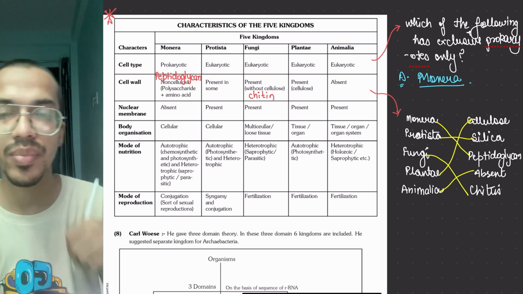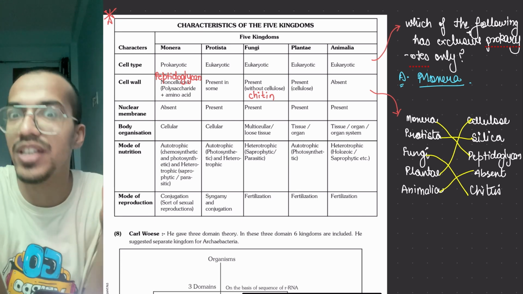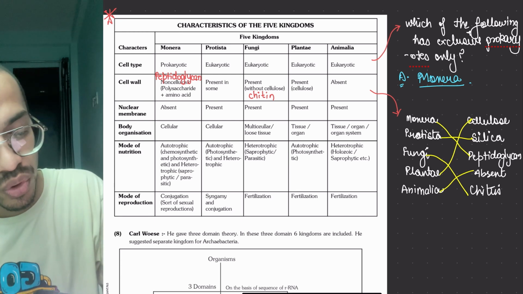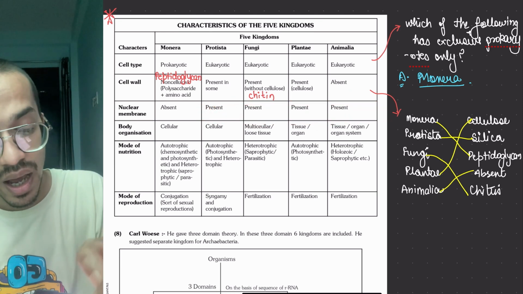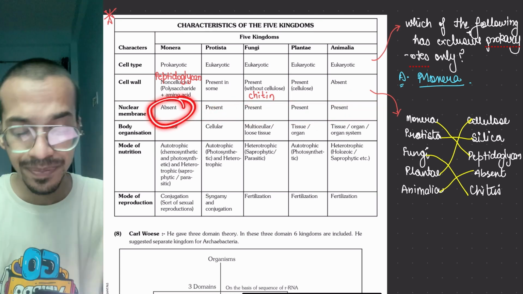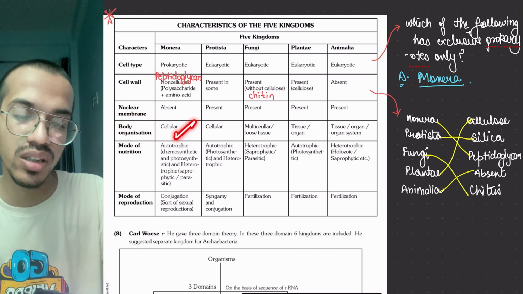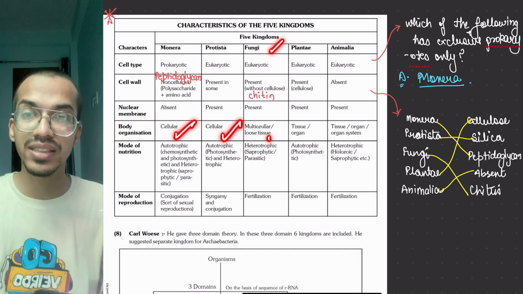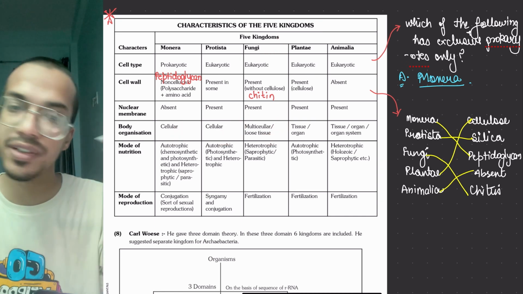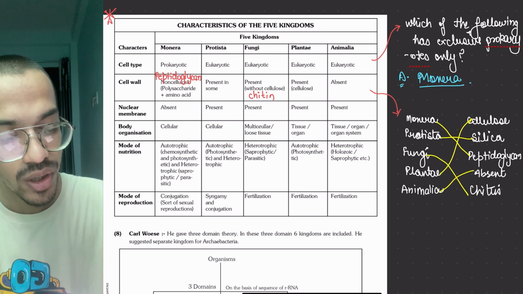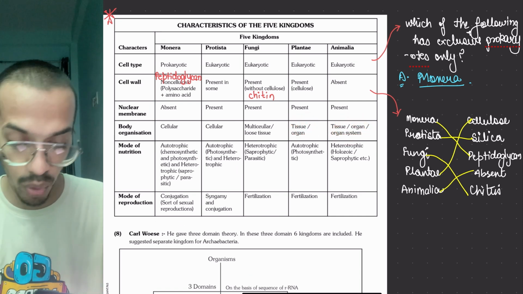And the nuclear membrane is present only and only in the eukaryotic cell, because that is the major division. So this is present in Protista, fungi, Plantae and Animalia, and it is absent over here. Okay. Moving on, body organization: they are cellular. Fungi could be multicellular, loose tissue, and there is one exception, that is yeast, which is unicellular. We will study about it. Then there is tissue, organ and organ system type of classification, body organization.